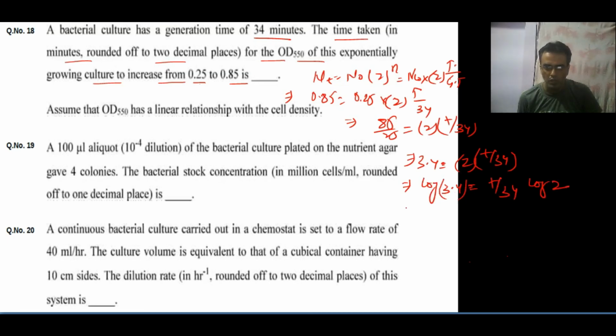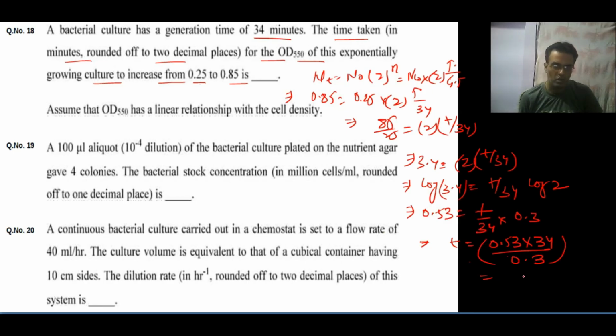So log 3.4 value will be 0.53, and log 2 value will be 0.3. So T is equal to 0.53 into 34 divided by 0.3, which will come approximately 60.23. Hope it is clear.